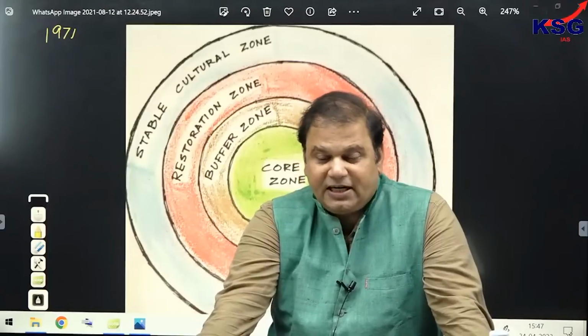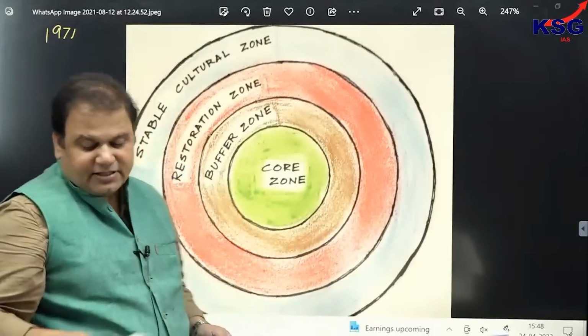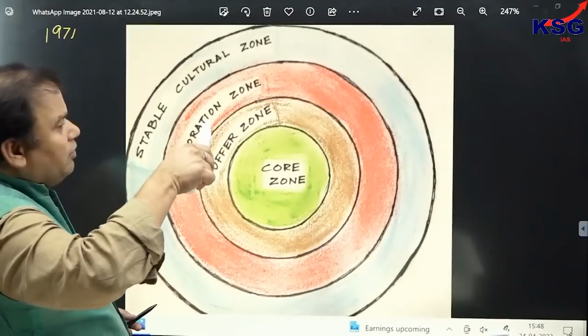Now biodiversity, you understand, is the fauna and flora that constitute it. But what is the implication of cultural diversity? Humans have lived in nature for centuries, and their customs, traditions, beliefs, religious beliefs, and profession are all linked with nature. Now this constitutes the cultural diversity.